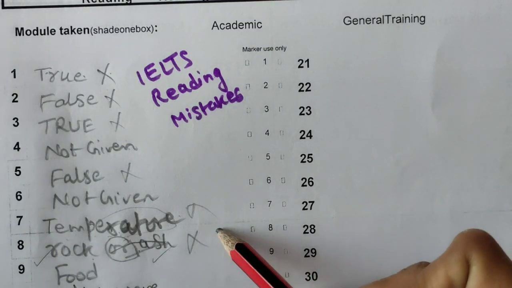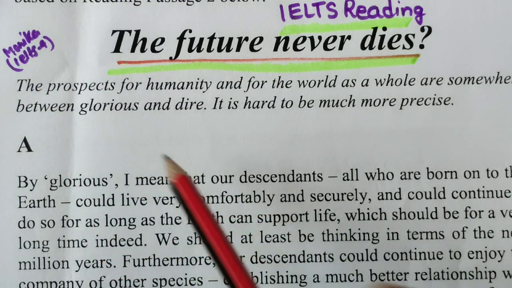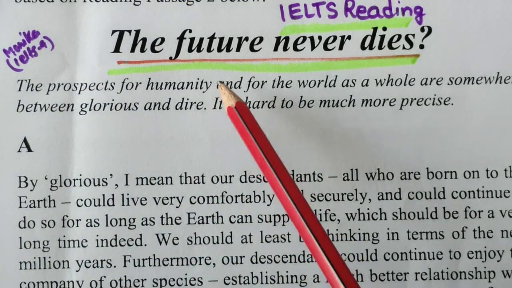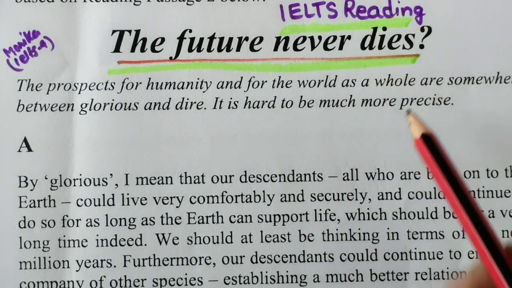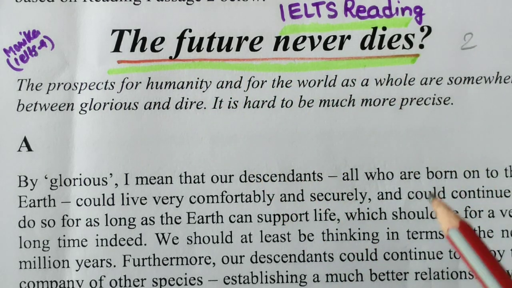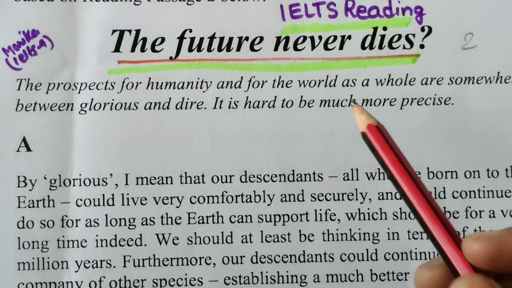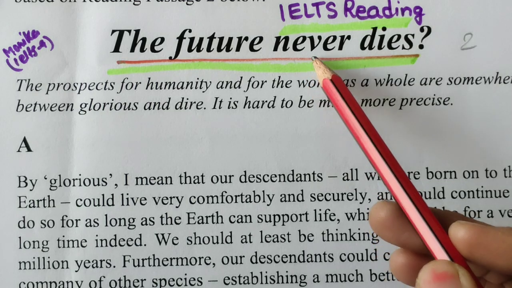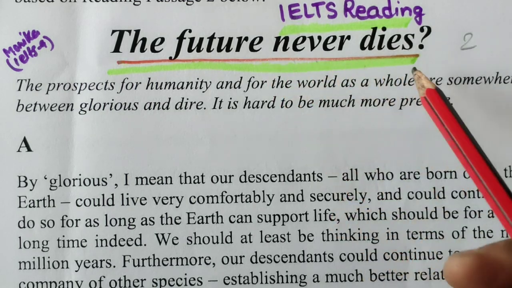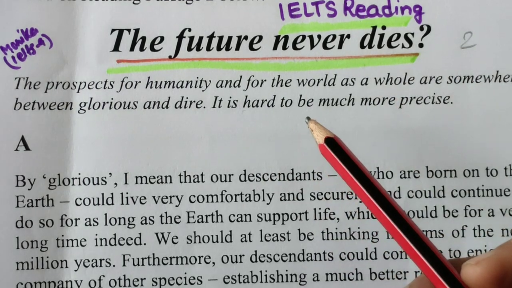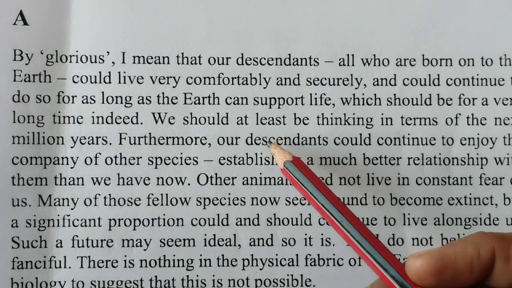Okay. Let's start this reading. So hello everyone, I am Monica from IELTS 9. Here we will be doing this reading passage. This reading passage is called The Future Never Dies. This is reading passage number 2. Here you will get at least 3 types of questions, and I will not be reading anything because I can understand this title, The Future Never Dies. I will not read any paragraph from here, so I will straight away look at the questions.